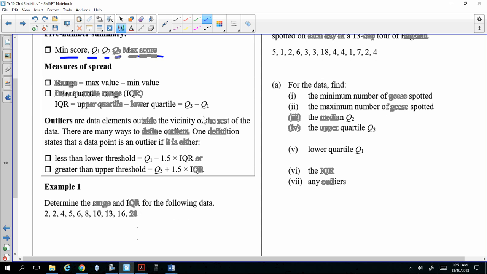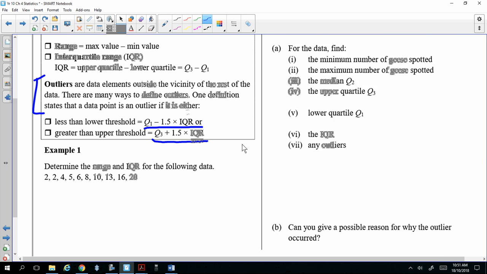If the number is above this number, it's an outlier. If the number is less than this number, it's also an outlier. Okay, so that's how we know if something is an outlier. So let's do this question, example 1. So we're going to find the interquartile range and the range.